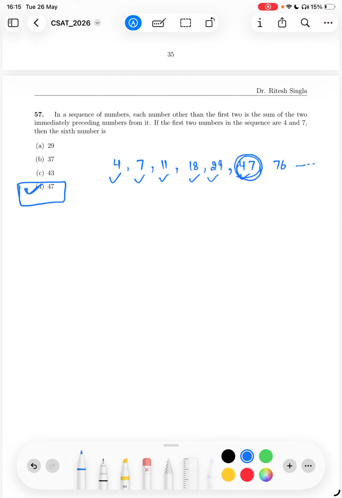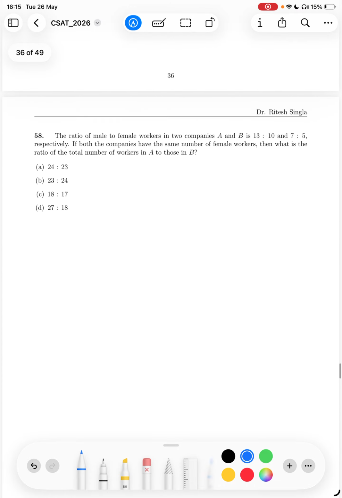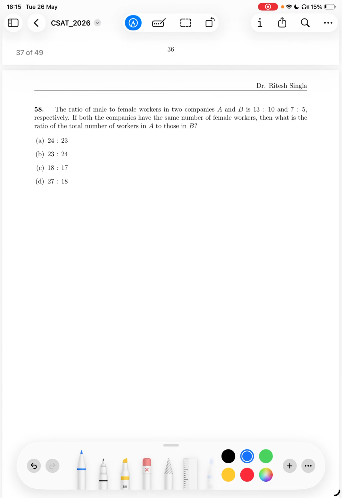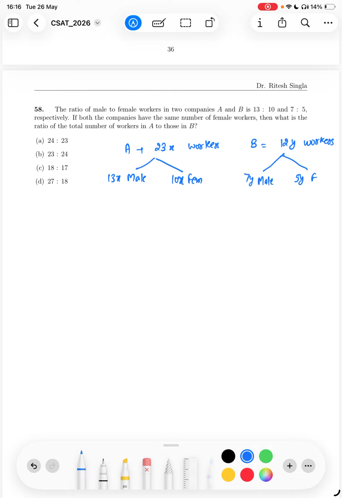Okay. Let us move to the next question. 58. The ratio of male to female workers in two companies A and B is 13:10 and 7:5. So assume in company A we have 23x workers and in company B we have 12y workers, because we do not exactly know. In 23x, 13x are male, 10x is female. In 12y, 7y is male and 5y is female.